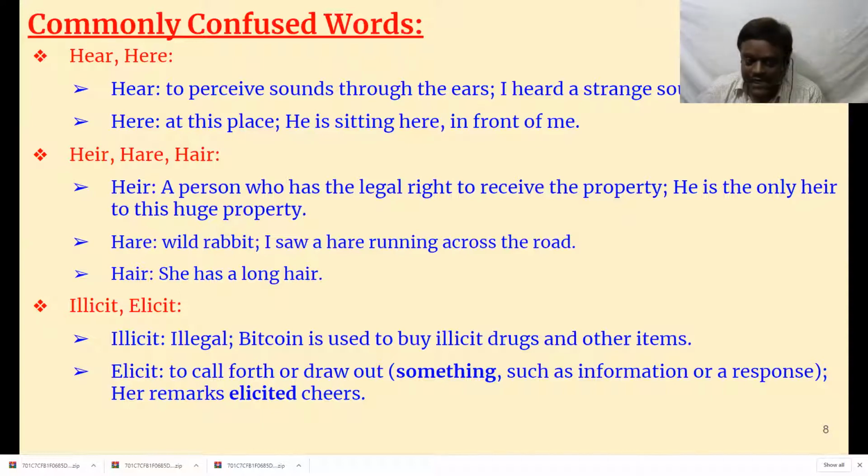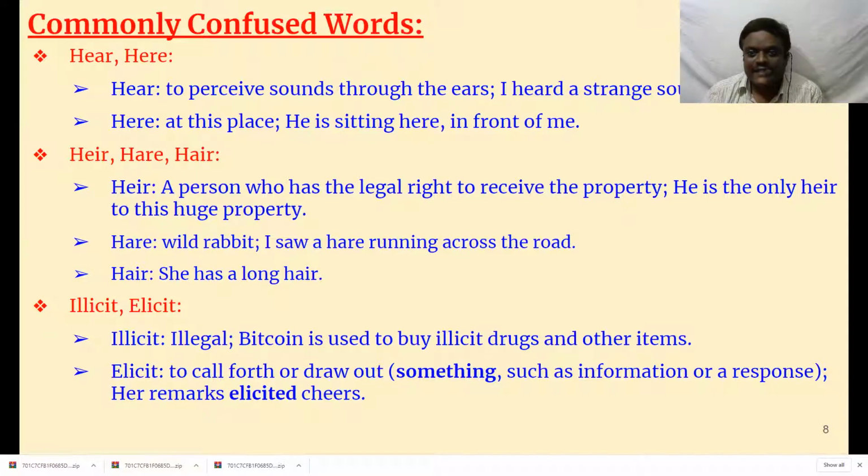Then hare, H-A-R-E, means wild rabbit. White rabbits we see are domestic rabbits, but wild rabbits are big in size. They are called hare. I saw a hare running across the road. Then hair: she has long hair. So three hairs are there. The first is your legal heir, the second is a wild rabbit, and the third is the hair that you have on your head.